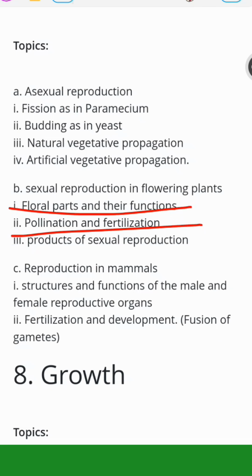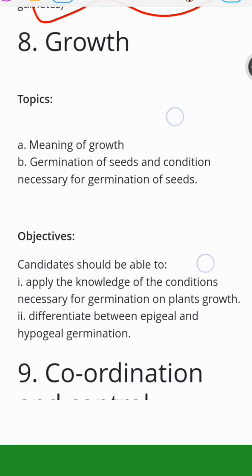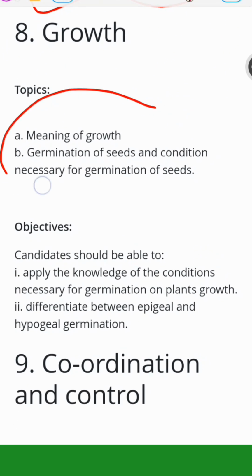Flora plants and their functions and so on. Reproduction in mammals, very, very important. Fertilization process, embryo, zygote, fission, mitosis, all those things. Next one is growth. What's the meaning of growth, germination of seeds, and conditions necessary for germination of seeds? You need to focus on that too.